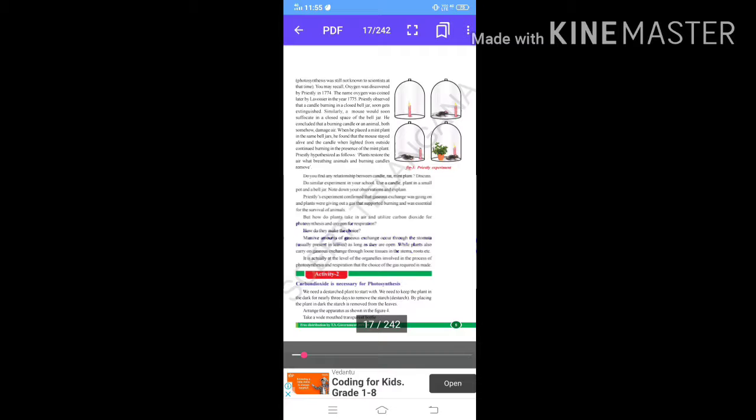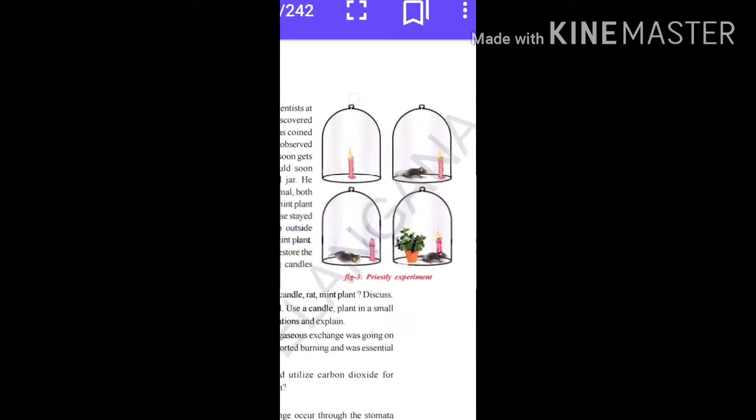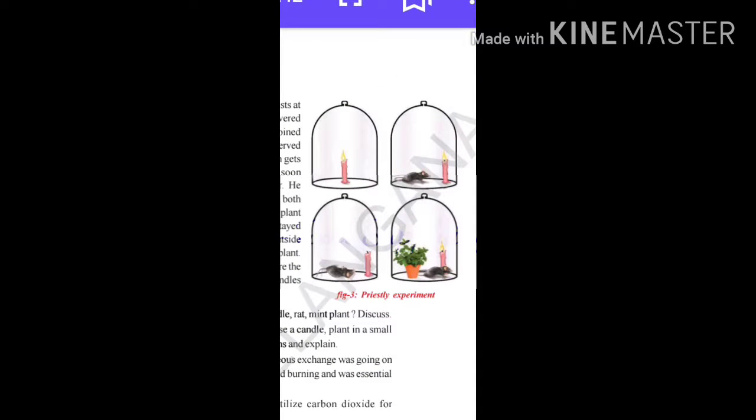In this activity, we are going to see how oxygen was discovered, and by whom it was discovered. As you know, children, it took hundreds of years for anything in the past to be discovered or invented. The same thing happened with the discovery of oxygen.